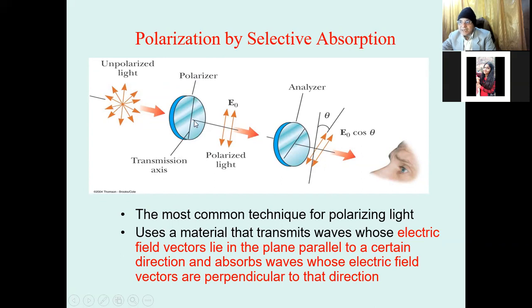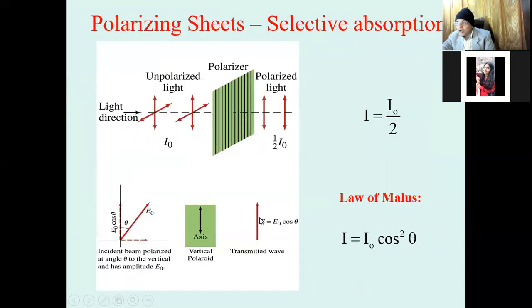When light is incident parallel to this transmission axis, then it is passed, and this is the polarized light, which is E0, the electric component. Then this light passes through another polarizer, known as the analyzer. If it passes through the analyzer and it is rotated, then there is a change of intensity of the light, so we call it polarized light. This can be observed with a certain law, known as the law of Malus.